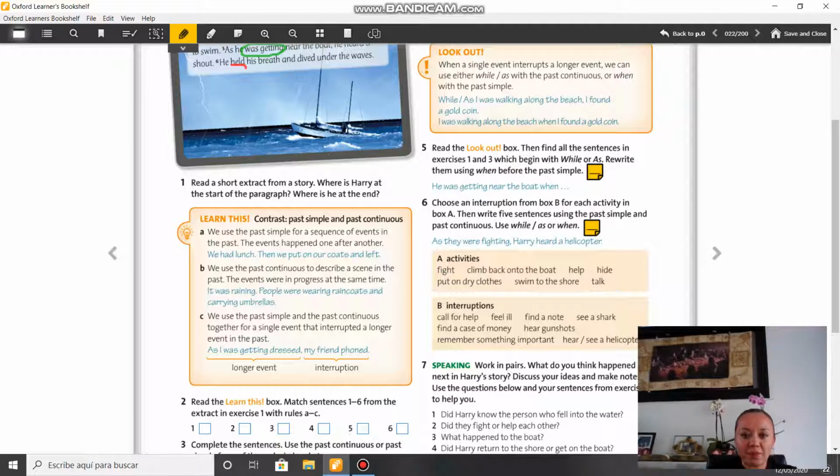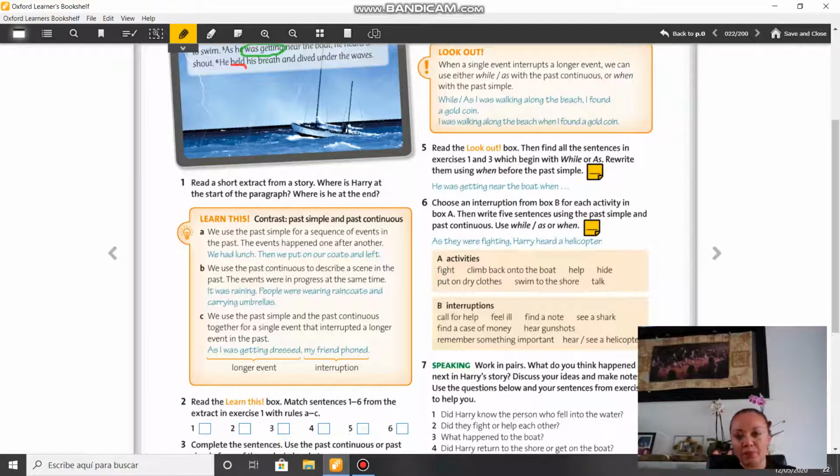C, we use the past simple and past continuous together for a single event that interrupted a longer event in the past. Un evento interrumpe a otro, ¿ok? El evento largo, por ejemplo, I was taking a shower when my mom rang. Me estaba bañando cuando mi mamá llamó, ¿ok? So, the phone call was the short event and I wrote when she phoned in past simple. I was having a shower, that was the longer event, and I wrote that sentence in the past continuous because it's the longer event, okay?